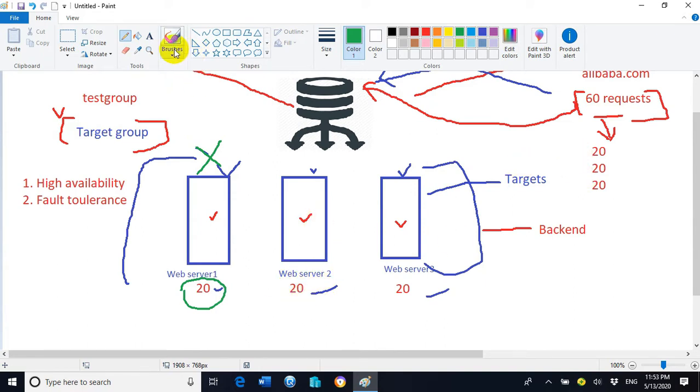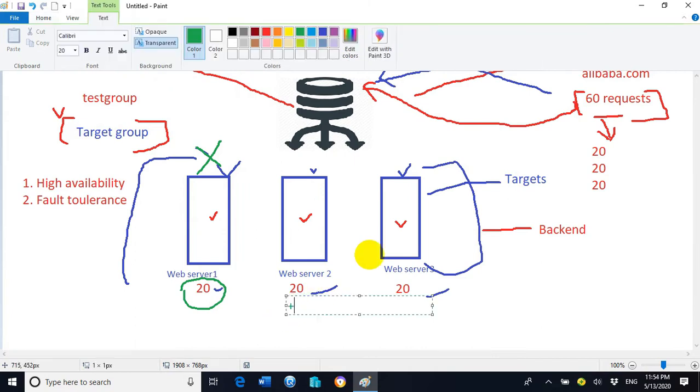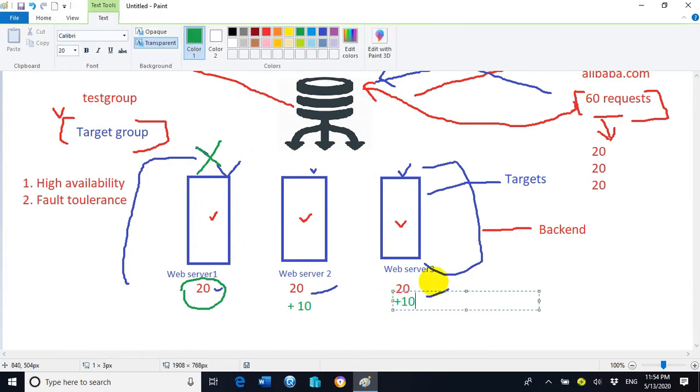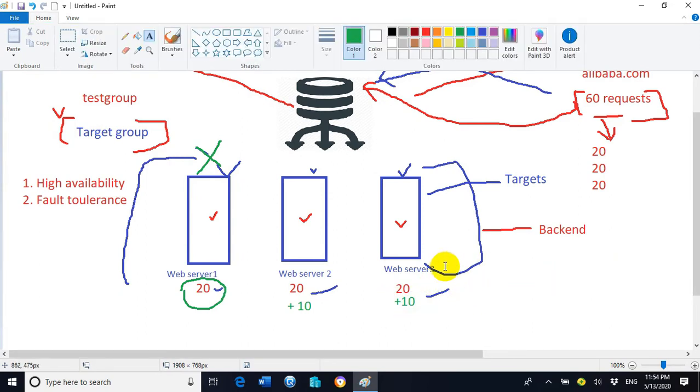So 10 will be added here and 10 will be added here. Now web server 2, after web server 1 crashed, will handle the load of 30 users' requests, and web server 3 will handle the load of 30 users' requests, because web server 1 is now down due to some hardware issue or some network issue.